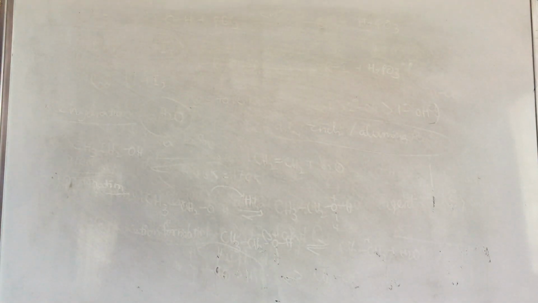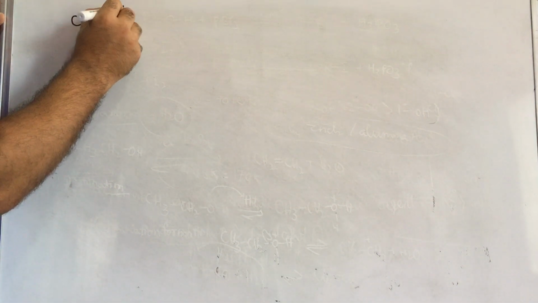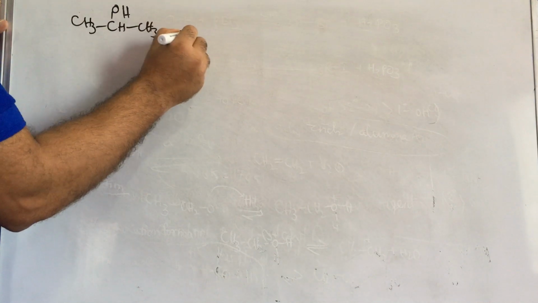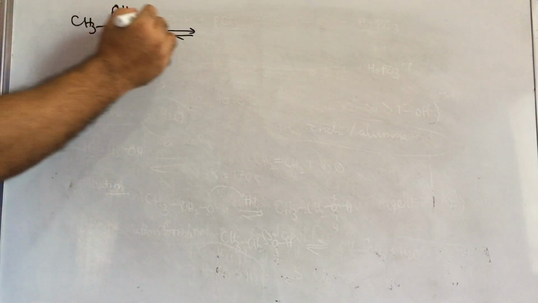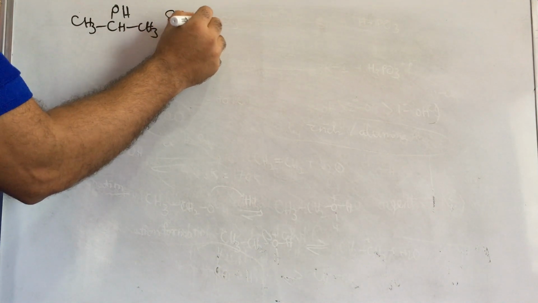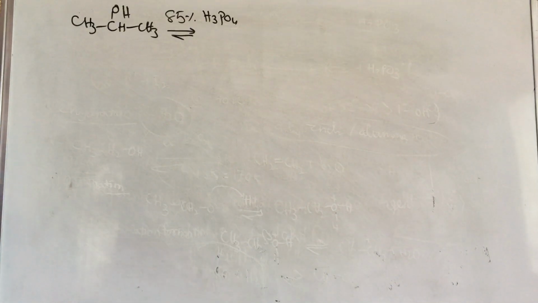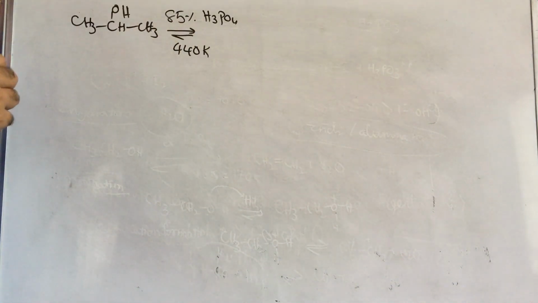Now, if you take the secondary alcohol CH3CH(OH)CH3, with 85% H3PO4 or H2SO4 at 440 Kelvin temperature, compared with primary alcohol, the temperature and concentration required are somewhat less.